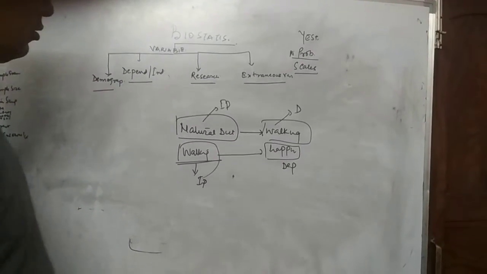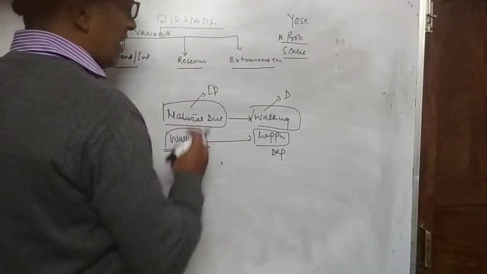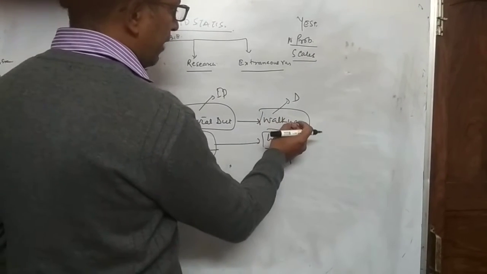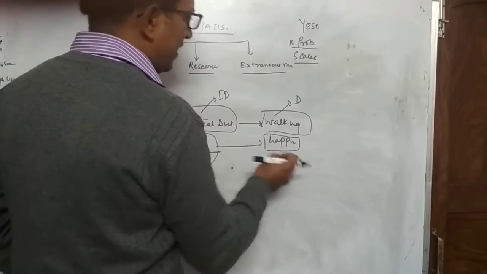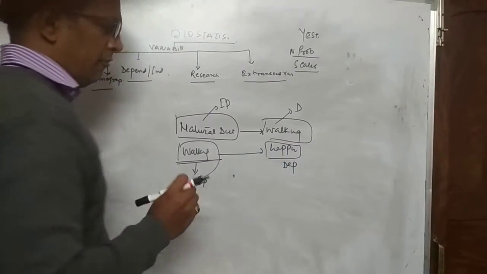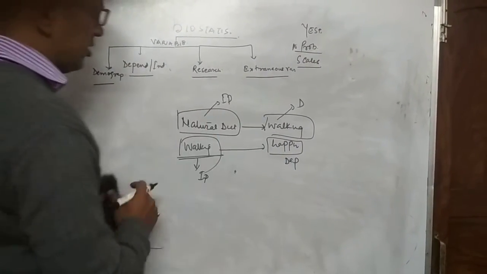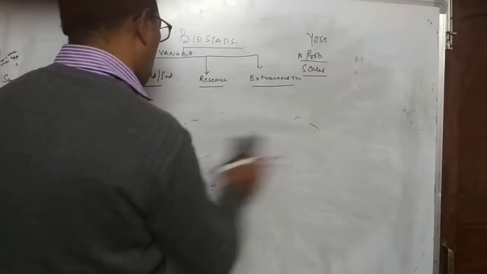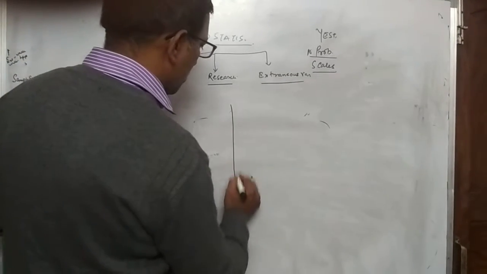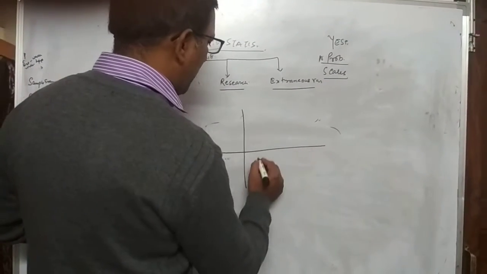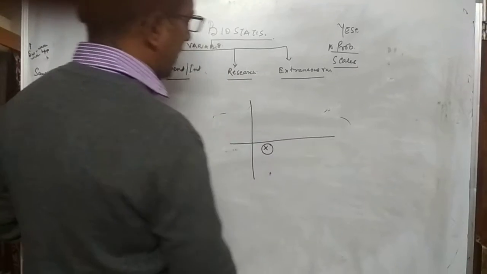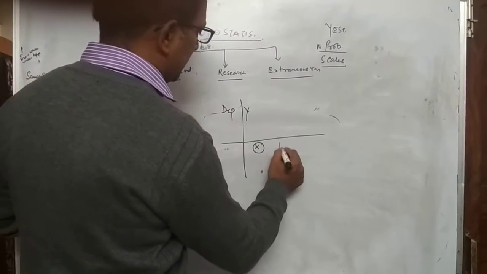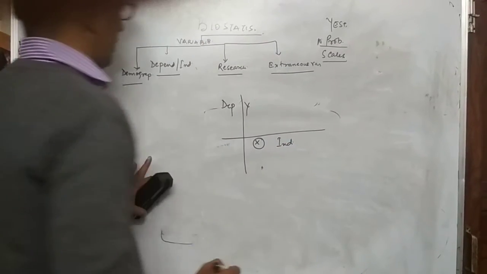So the one which brings the effect on the different variable is known as your independent variable, and the variable on which the effect is reflected is known as your dependent variable, and this depends upon the hypothesis. Now once you have to plot, you can plot this on the x and y axis. So most of the independent variables are always plotted on the x axis, whereas the dependent variables are plotted on the y axis. Okay.